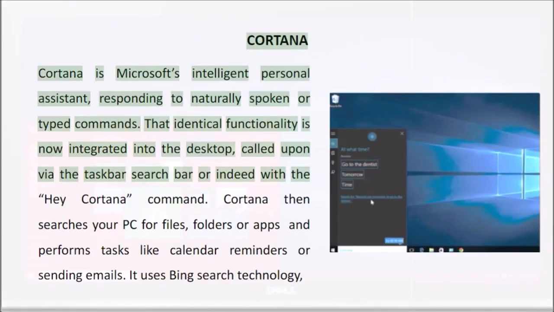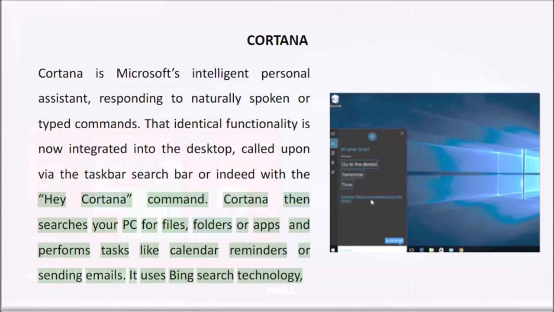Cortana is Microsoft's intelligent personal assistant, responding to naturally spoken or typed commands. That identical functionality is now integrated into the desktop, called upon via the taskbar, search bar, or indeed with the Hey Cortana command. Cortana searches your PC for files, folders, or apps and performs tasks like calendar reminders or sending emails. It uses Bing search technology.